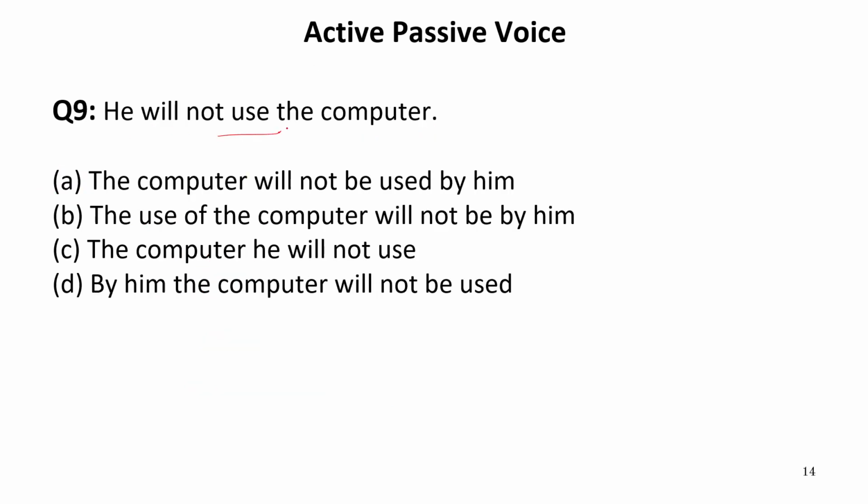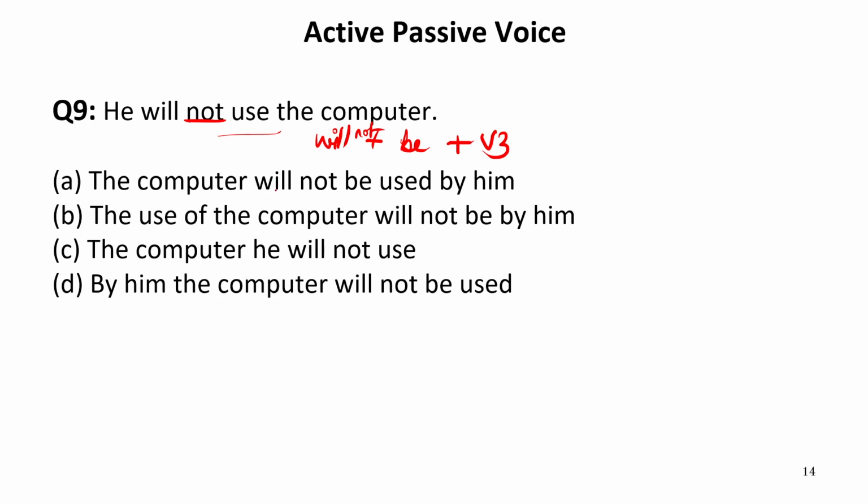He will not use the computer. The given sentence is in active voice and it is a future indefinite sentence. So the passive of this requires will, then the be form and the verb in third form. Again, because the sentence is negative, this will be "will not be." Now let us look for the option that contains the phrase "will not be" and a verb third form, or you can say "will not be used."